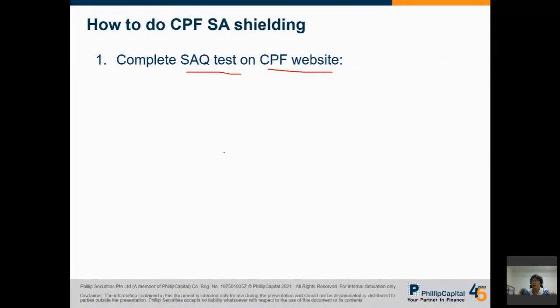Then the second thing, set up a POEMS account with me. You can use any investment account that allows you to invest your SA.